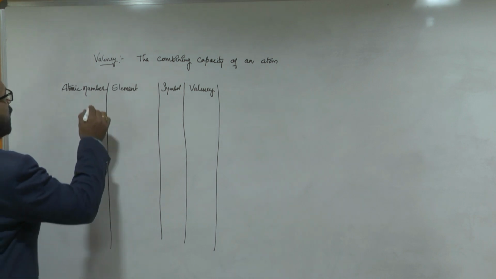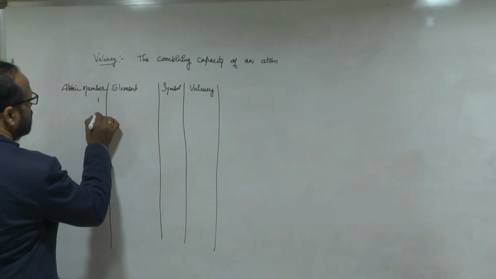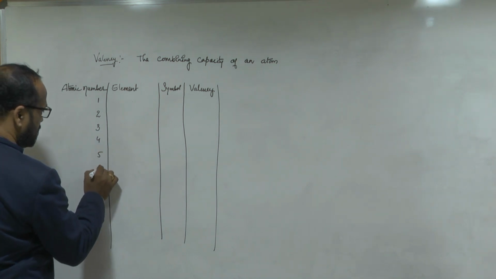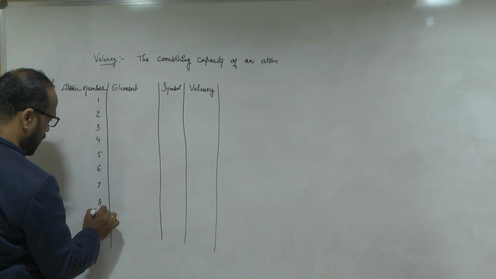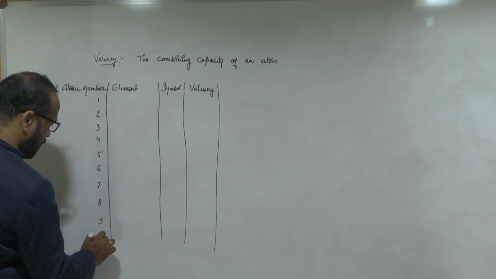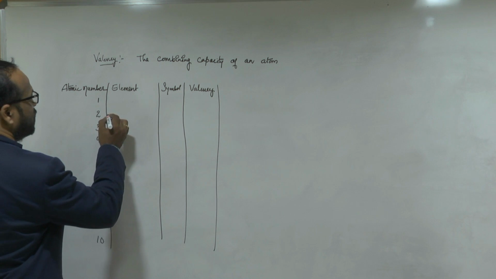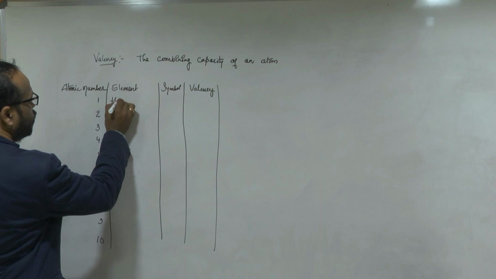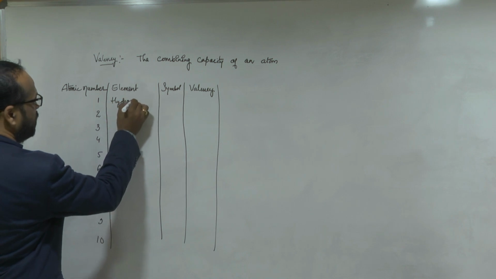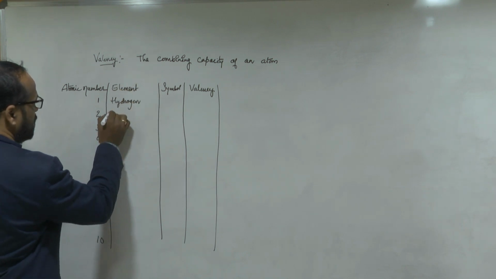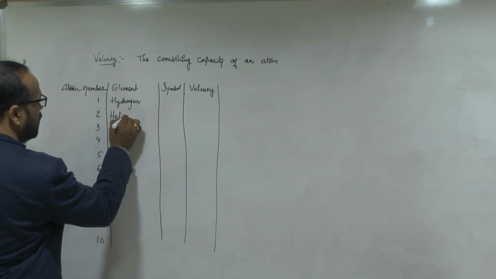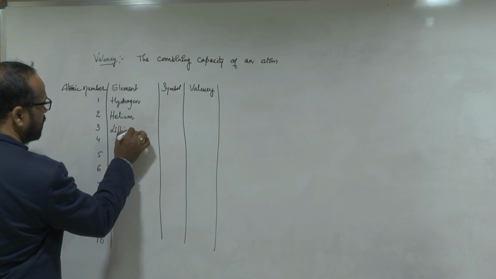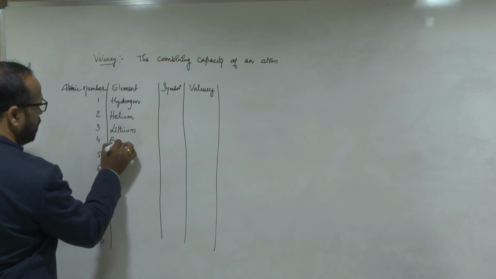Here atomic numbers 1, 2, 3, 4, 5, 6, 7, 8, 9, 10, and next we write again 10. The first element is hydrogen. Second element is helium. Third element is lithium. Fourth is beryllium.